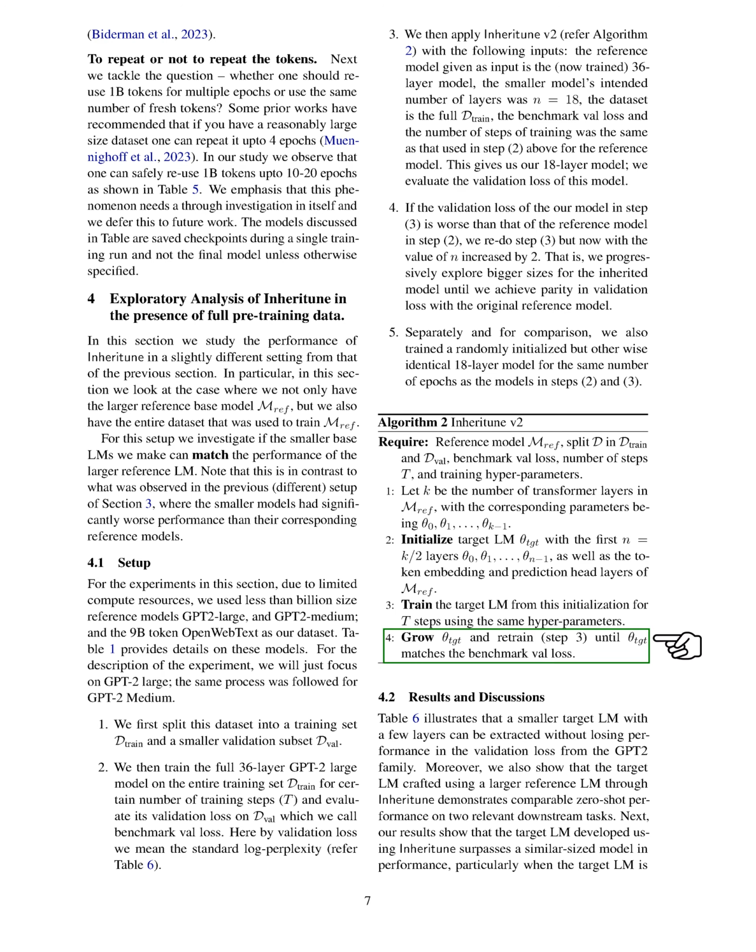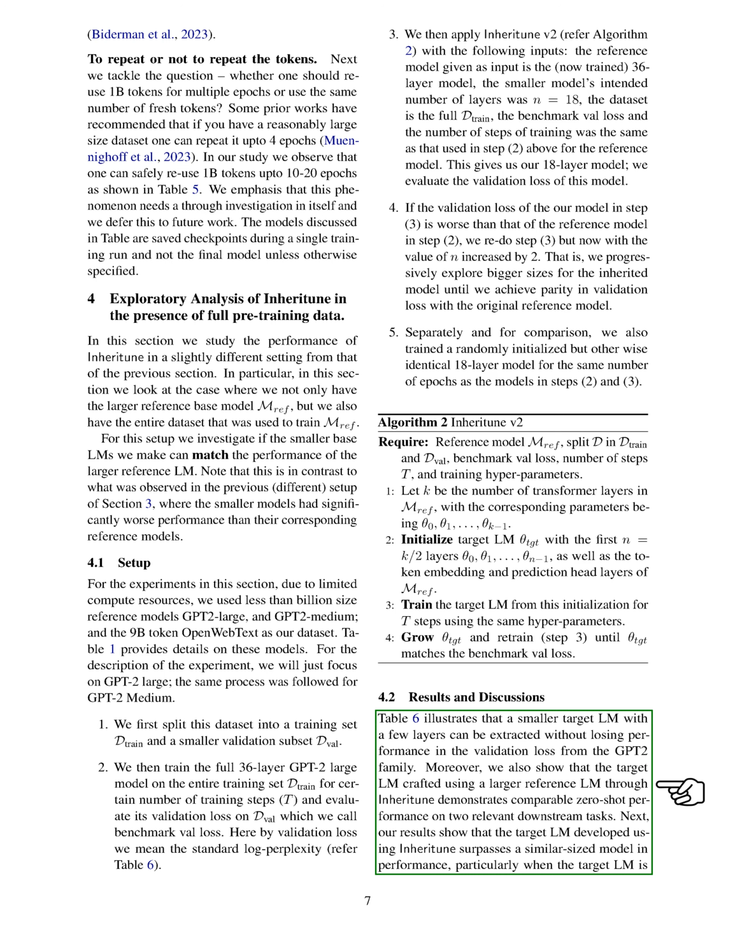Section: Results and Discussions. In this section, we present our findings and discussions. We discovered that we can extract a smaller target LM with fewer layers from the GPT-2 family without sacrificing performance in validation loss. Additionally, we found that a target LM created using a larger reference LM with MathsF Inheritune shows similar zero-shot performance on 2 relevant downstream tasks.